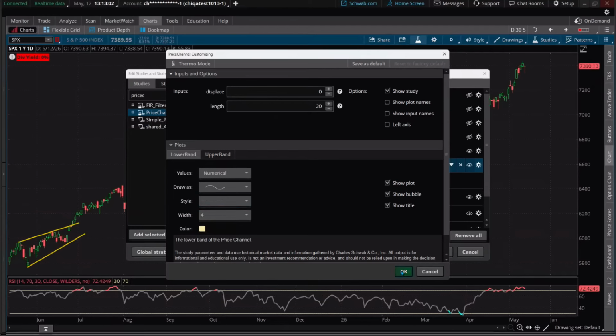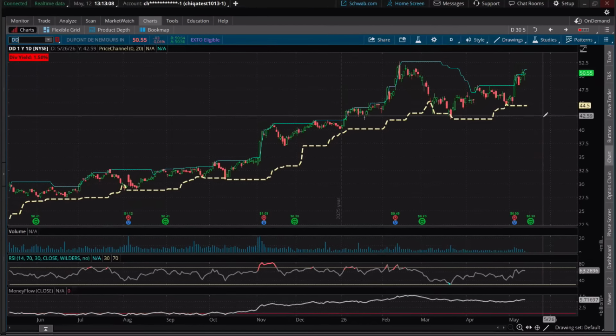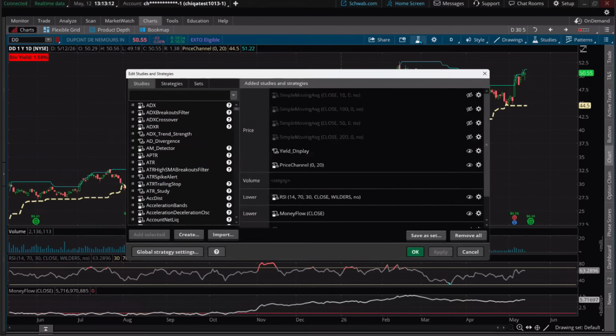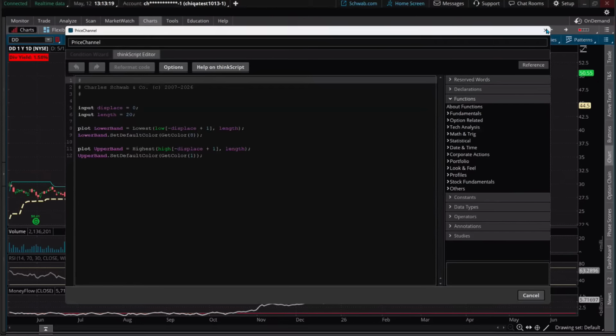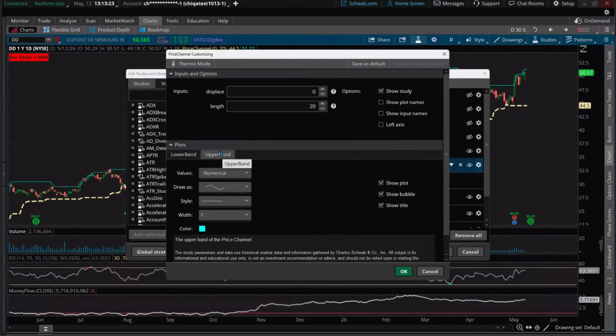We'll get some colors in here and show it to you on something like a DD that actually did come up on the scan. I'll show you in just a second. Now, when you look at this, you say, oh, Mike, what am I looking at? Well, I didn't do exactly everything I wanted to do here. Go back to your price channel because you have to adjust this. If you go into it here, oh, sorry, that's the coding. But if you go to the wheel, that was the upper band is what I wanted.